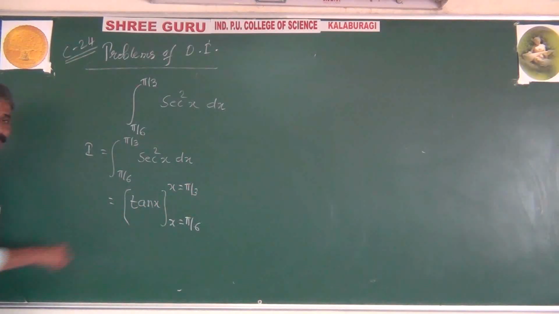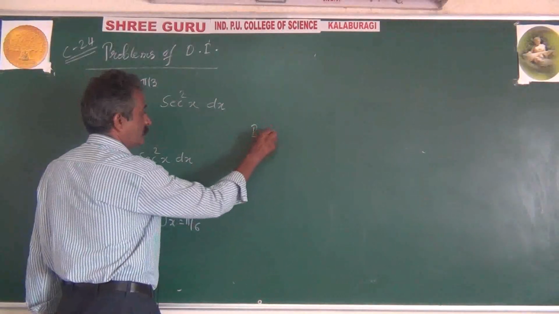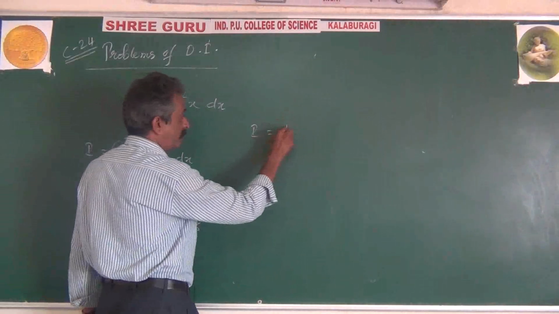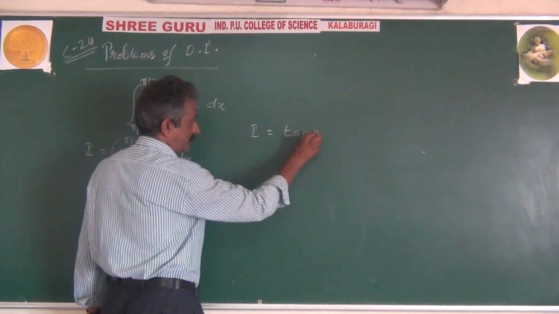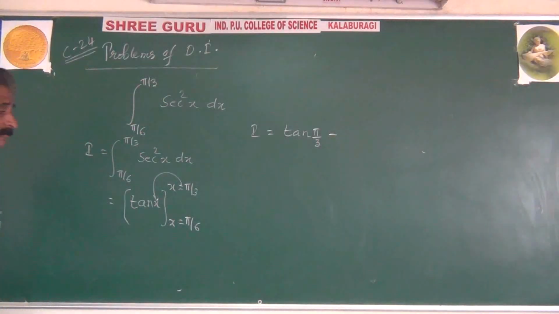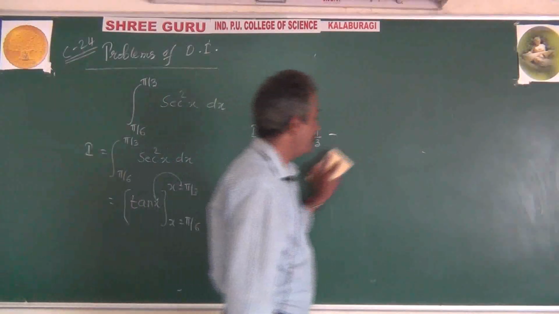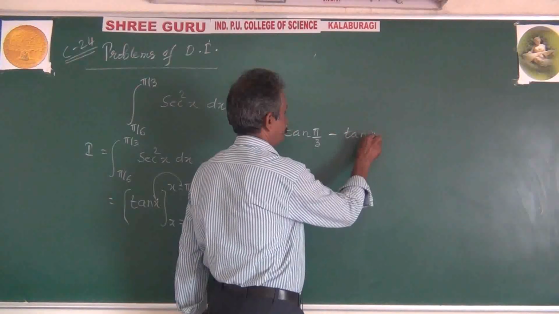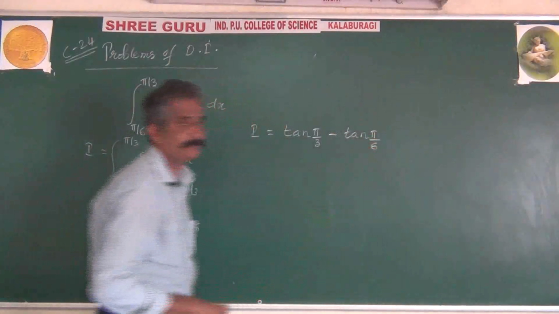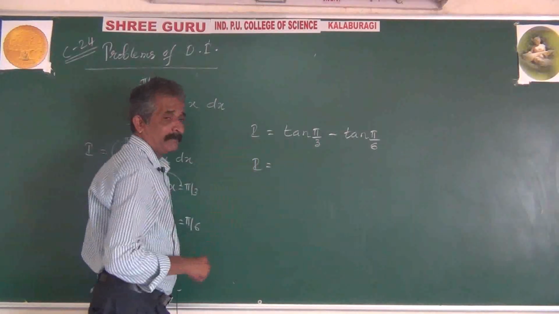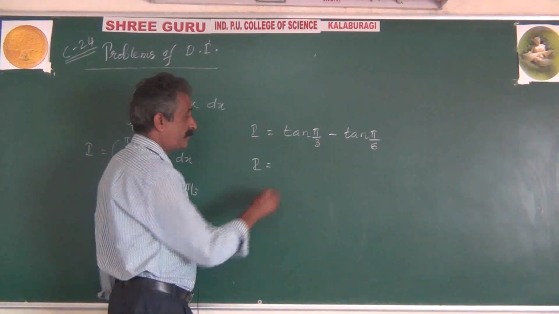As good as 30 degree to 60 degree. I equals, put x equal to pi by 3, result will be tan of pi by 3 minus, that's the rule, put x equal to pi by 6, result will be tan of pi by 6. Fine. From standard tables of trigonometry, what is tan pi by 3?